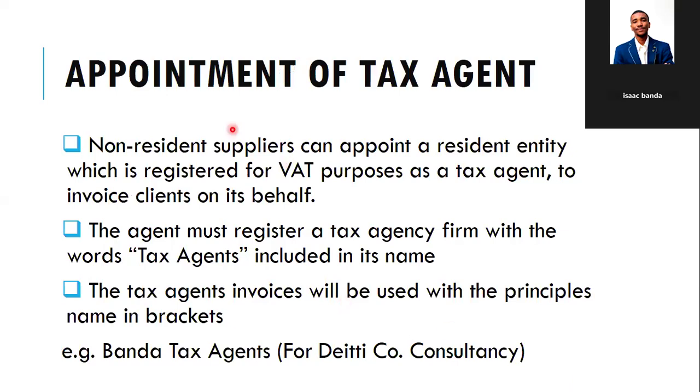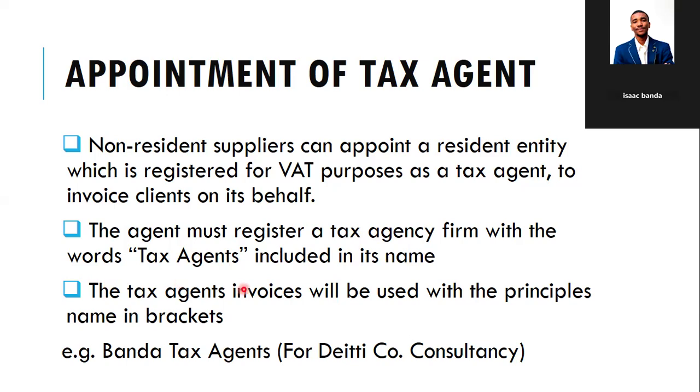So now, how does a company appoint a tax agent? So one, a non-resident supplier can appoint a tax agent, which is an entity which is registered for VAT purposes here in Zambia. And this particular entity is supposed to issue invoices on behalf of that particular non-resident entity, right? So the agent must register a tax agency with the words tax agent included in its name.